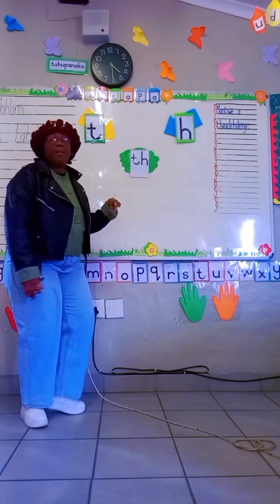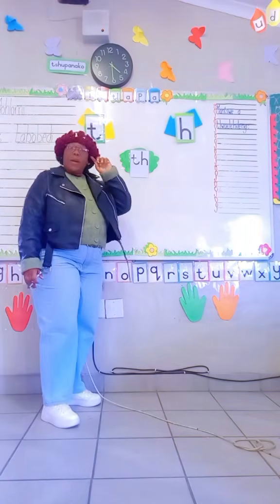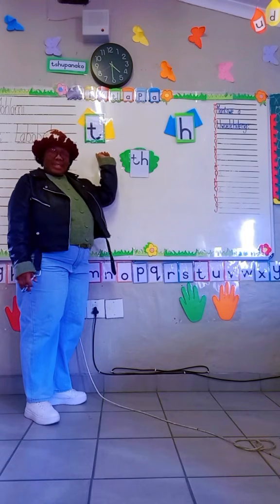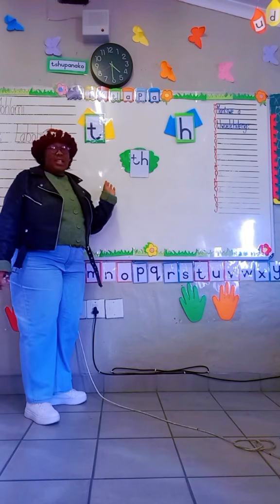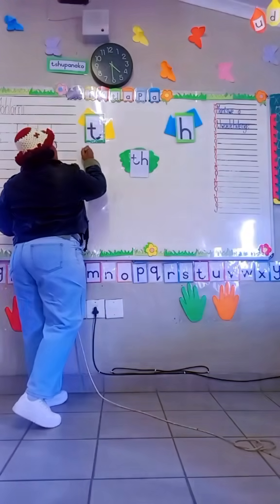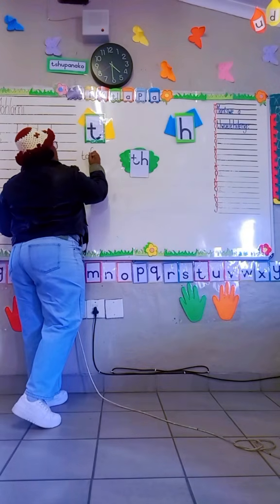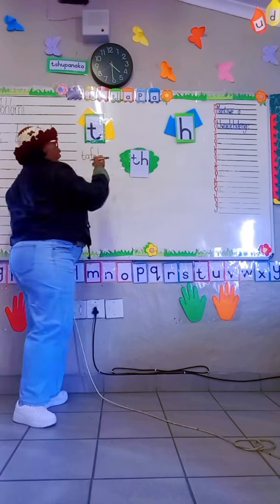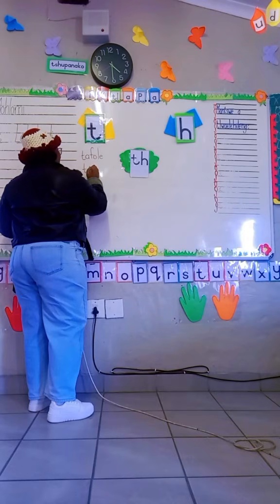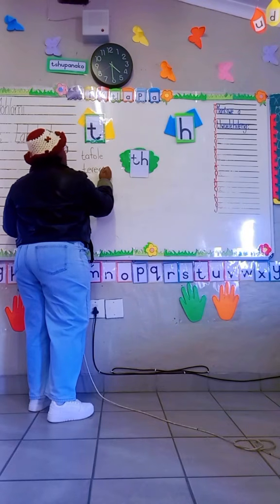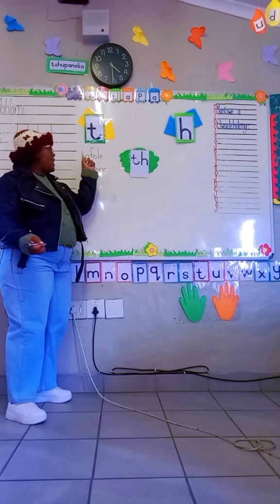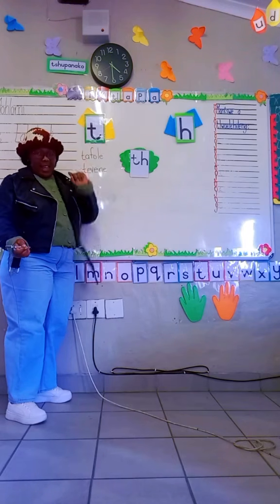Parents, today we'll be learning about consonant digraphs. So in Sesotho, when we see this letter, it makes the sound T. Then we have words that have this sound. Words like tafole, and words like terene. These words have the sound T in them.